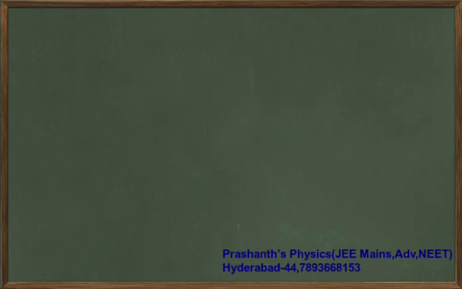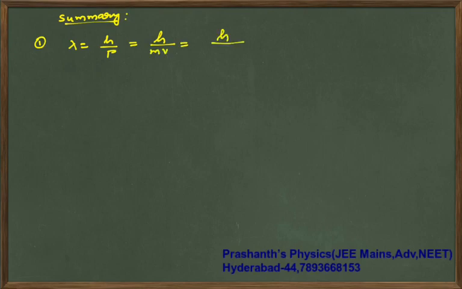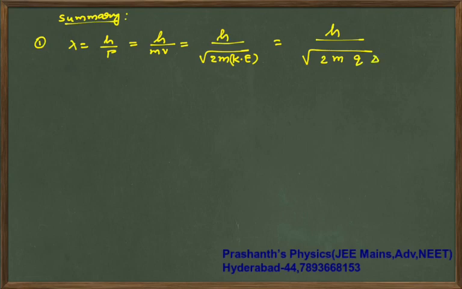So summary is what you have learned in this part alone is your lambda is h by p, that is equal to h by mv, that is equal to h by under root 2 times m into kinetic energy, which is equal to h by under root 2 times m into charge times potential difference for charged particles.